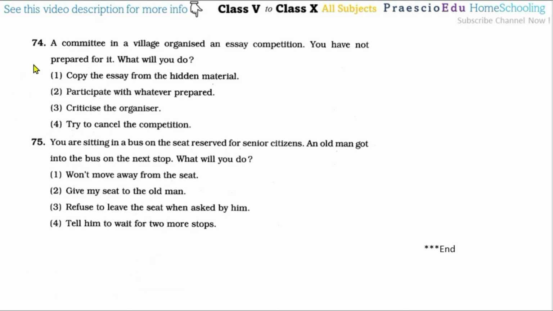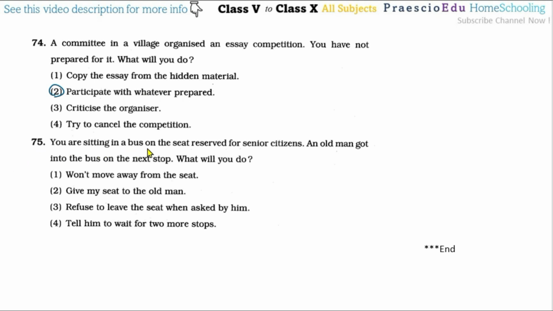Then for question number 74, a committee in a village organizes an essay competition. You have not prepared for it. What will you do? For this one, option number 2 is the correct one: participate with whatever you have prepared.